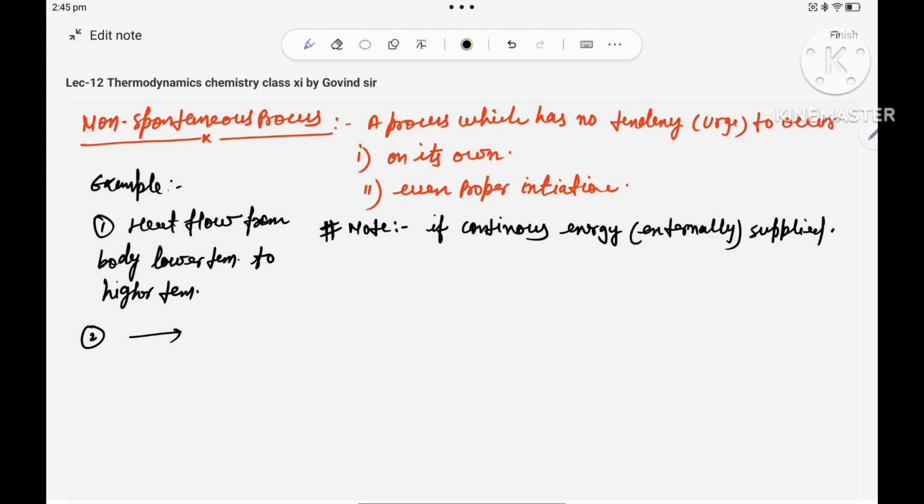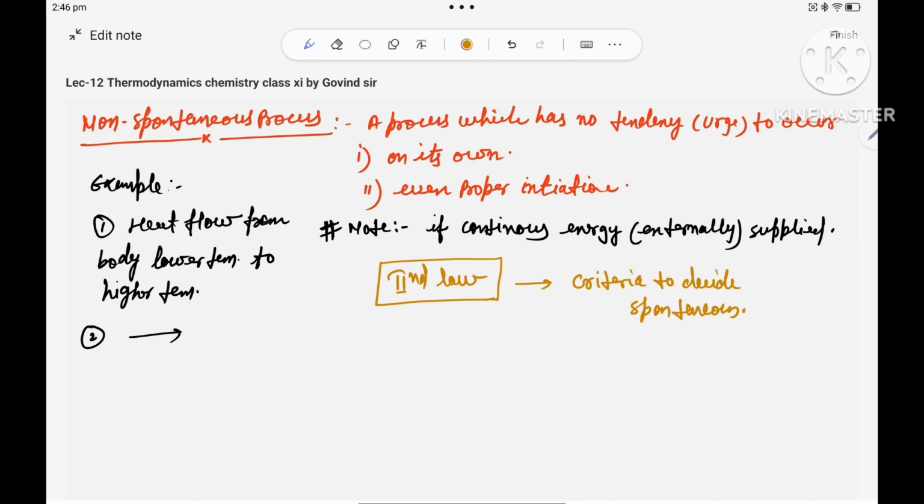But the thing is, how will we decide which process is spontaneous, which process is non-spontaneous, which is happening by proper initiation or which is not happening by proper initiation? In that case, the second law will decide whether the process is spontaneous or not spontaneous. Criteria to decide spontaneity.